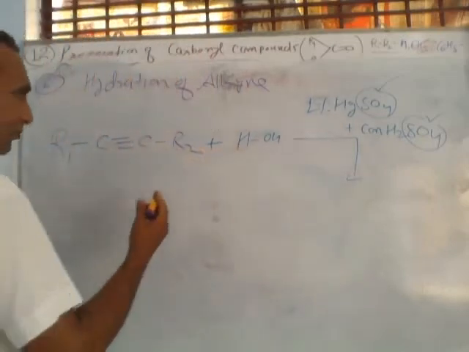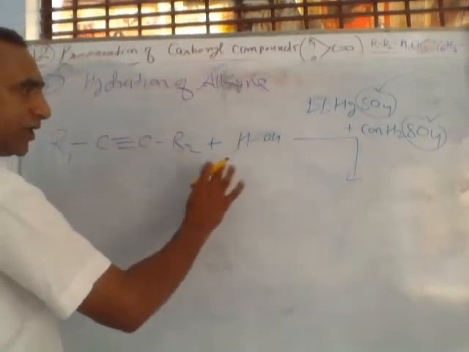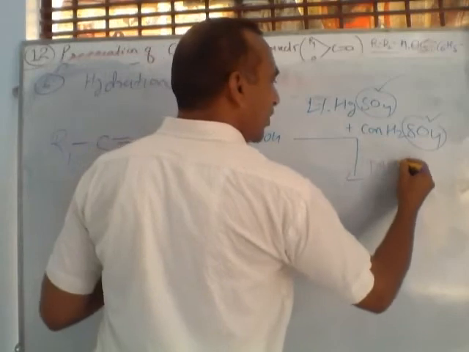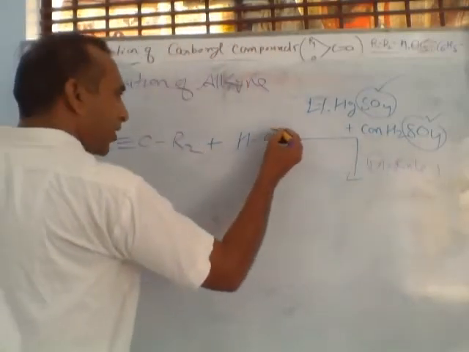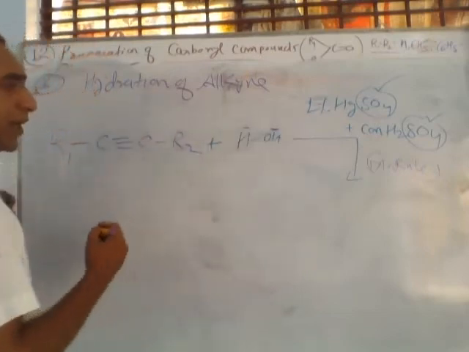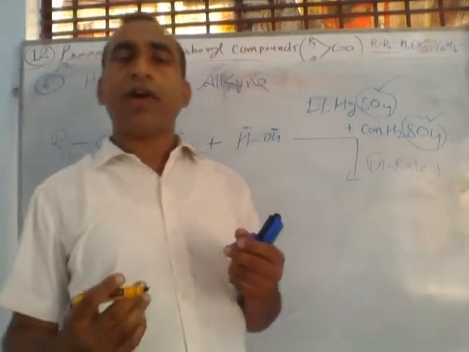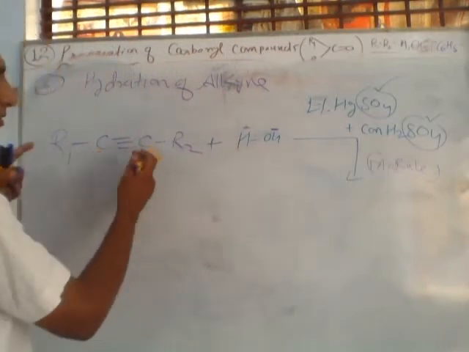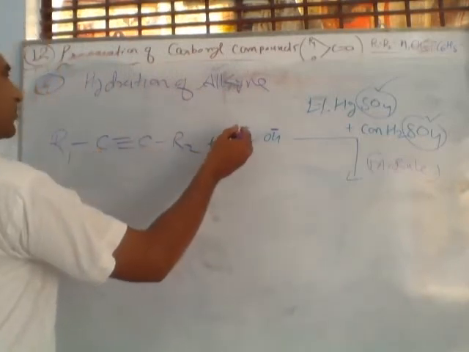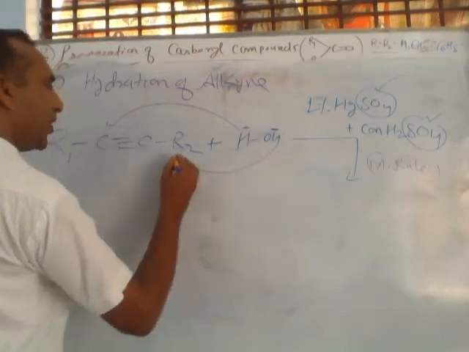So in process of hydration, here Markovnikov rule. What is Markovnikov rule? Markovnikov rule is saying that negative species is joined on that carbon where number of hydrogen atoms are least. But here in both number of hydrogen are identical, same. So here you can use hydrogen and OH.